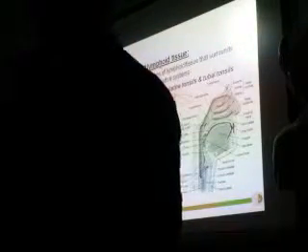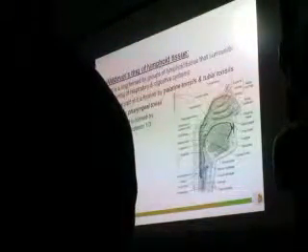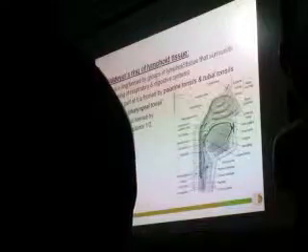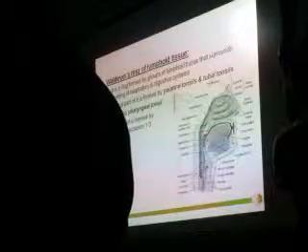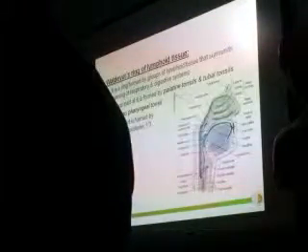Okay, so this is the auditory tube. Near the auditory tube there is a small collection of lymphoid tissue. This is called the tubal tonsil. Then in the roof of the nasal cavity there is something called the pharyngeal tonsil.